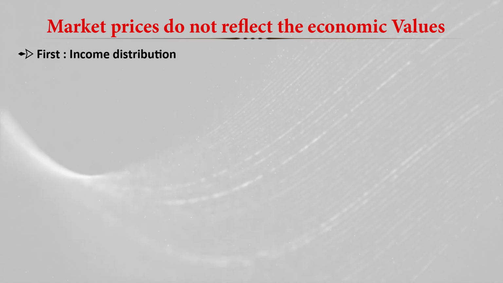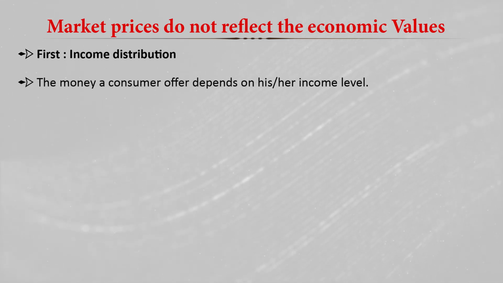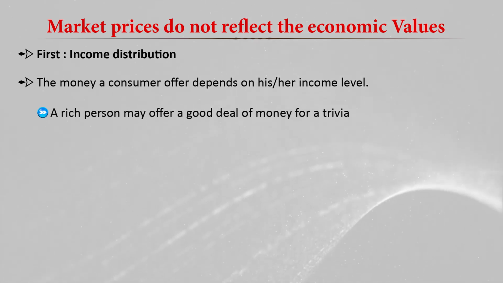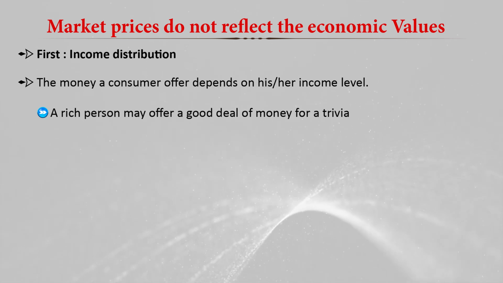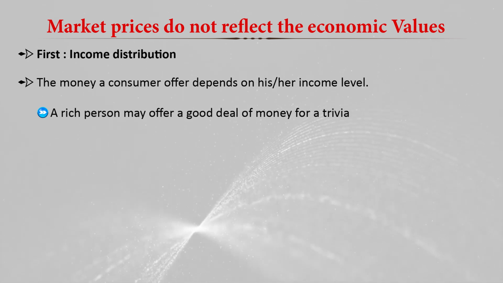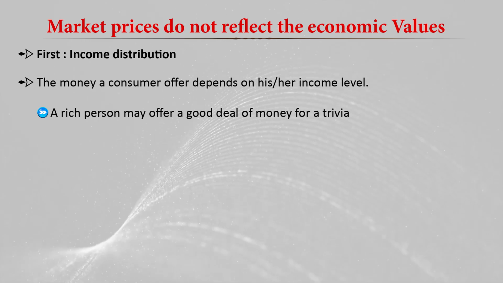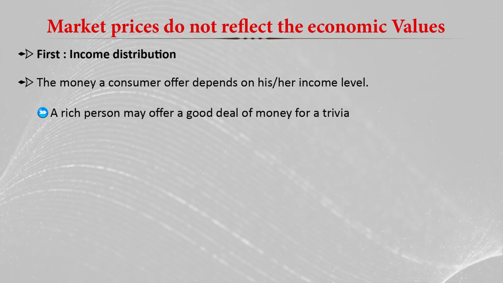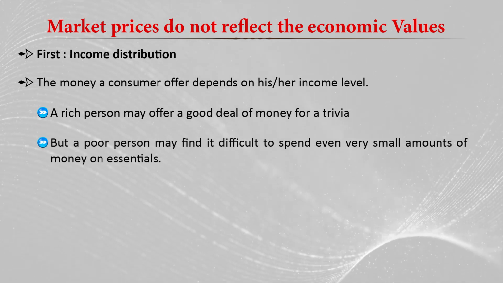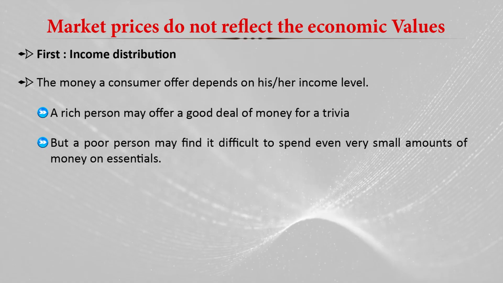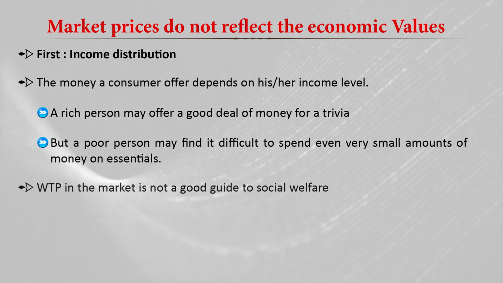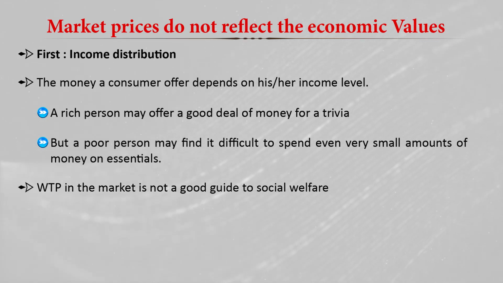The money a consumer offers depends on his or her income level. A rich person may offer a good deal of money for a trivial commodity or service which does not have much value, but a rich person can provide a good amount of money for purchasing those goods and services. But a poor person might find it difficult to spend even a very small amount of money on the essentials. So actually, the willingness to pay in the market is not a guide to social value.